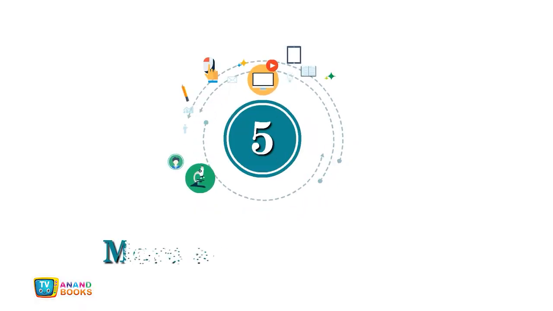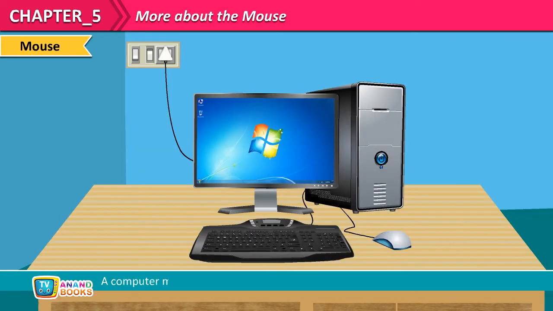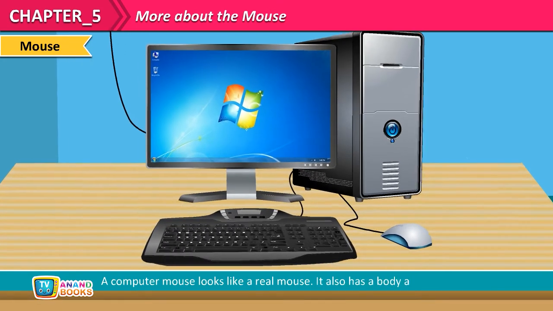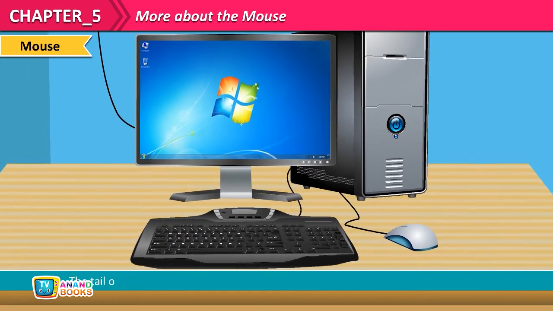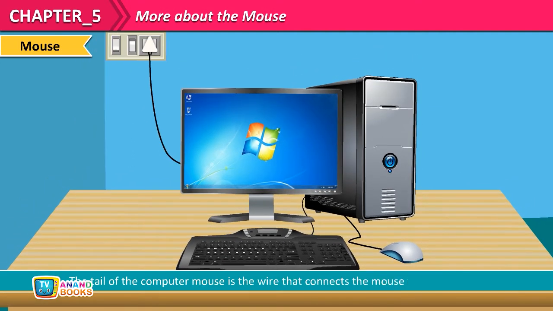Chapter 5. More about the mouse. Mouse. A computer mouse looks like a real mouse. It also has a body and a tail. The tail of the computer mouse is the wire that connects the mouse to the CPU box.